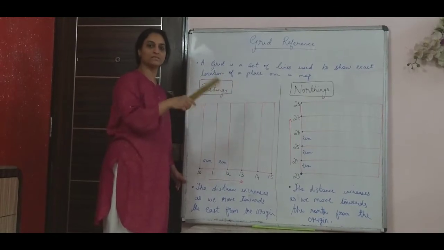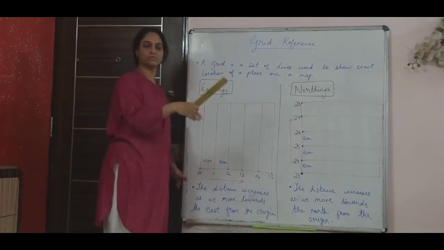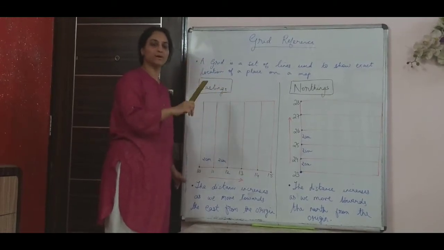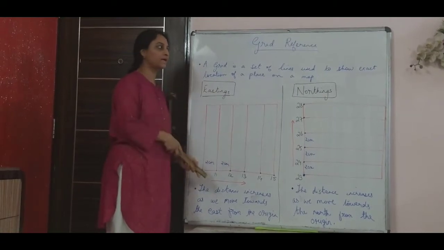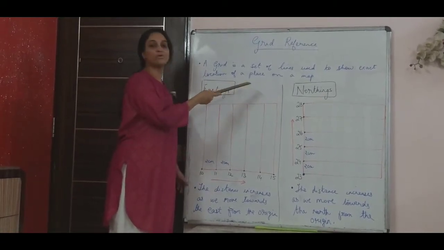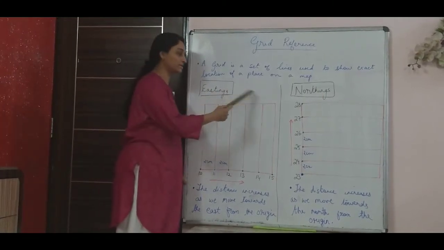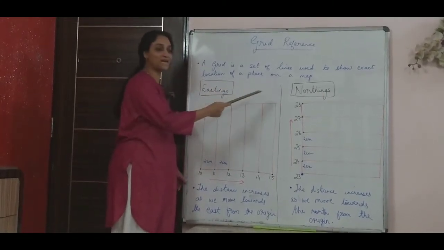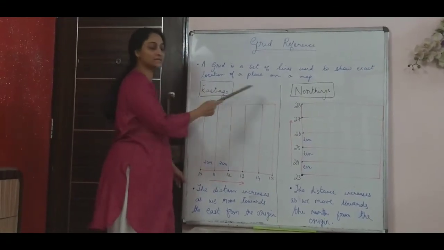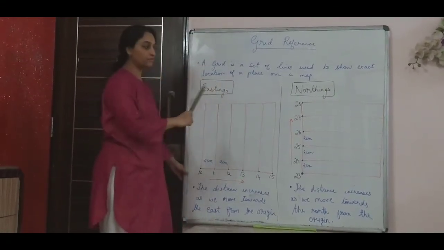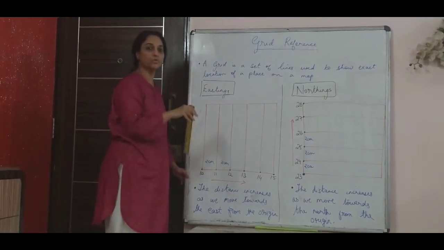Like Chandivali is in Powai, Powai is in Mumbai, and Chandivali is in Powai. So to give details of Chandivali, it becomes very difficult with the help of latitudes and longitudes. It's not possible. So we use these red vertical and horizontal lines, which are called eastings and northings. With the help of these, we are able to give information of that smaller area on topo maps.